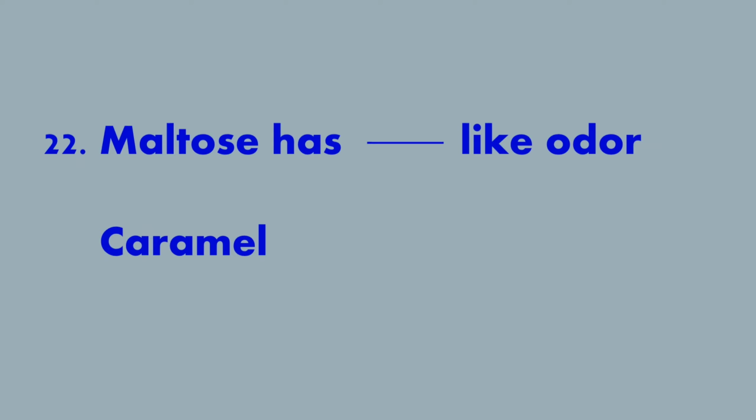Maltose has a dash-like odor. Answer is caramel. Maltose is a disaccharide formed from 2 units of glucose joined with an alpha bond.